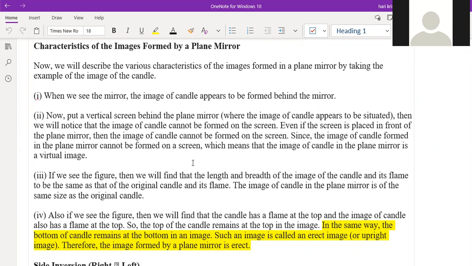So next one. Suppose you are standing at some distance from the plane mirror. We can see that the image formed in the plane mirror is also standing at some distance from the mirror, right? Did you observe this one? Suppose you have placed the object in front of the plane mirror at 1 meter from the mirror.